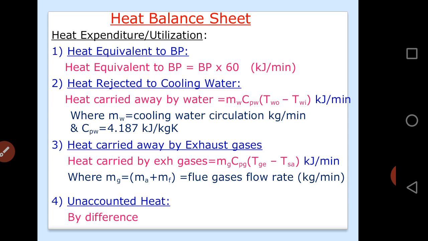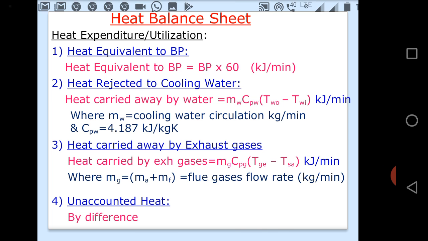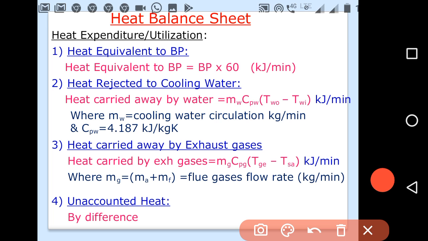So the second one is utilization, the heat rejected to the cooling water, which we have already discussed. We can find it out with the help of m_w C_pw into (T_w out minus T_w in), the temperature of water outlet minus the temperature of water inlet. With this we can find out the heat carried away by the water.